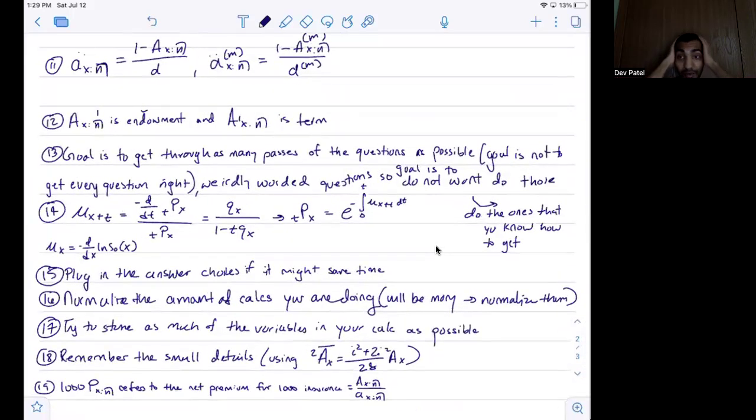The goal is to get through as many passes of the questions as quickly as possible. The goal is not to get every single question right. The goal is to get through as many passes of the questions so you can maximize your score and do the ones that you know how to do correctly.